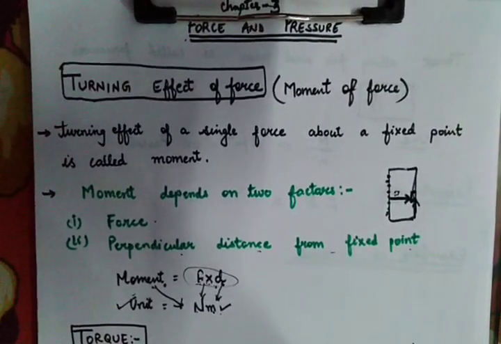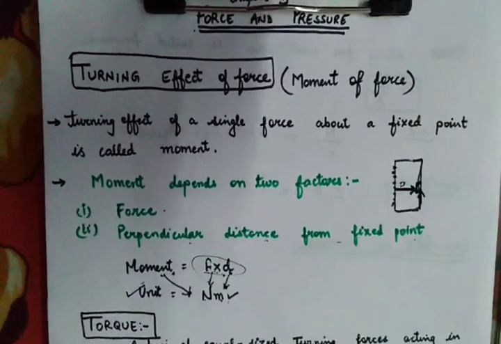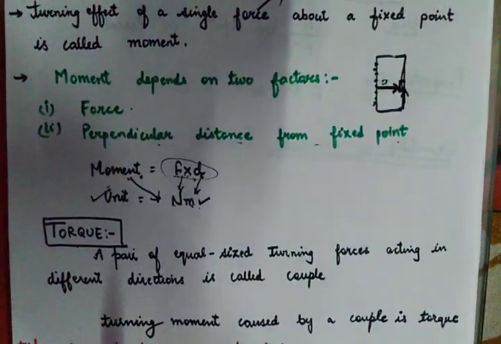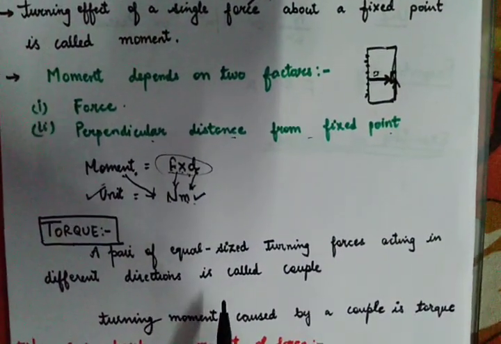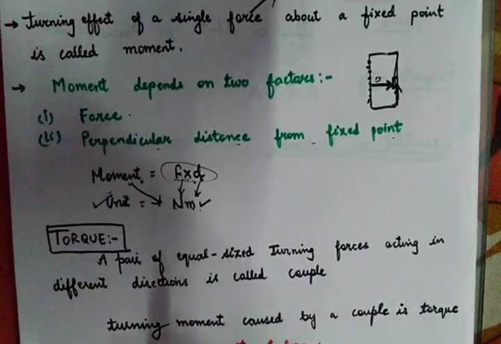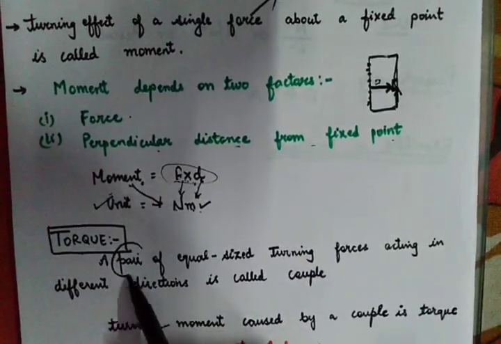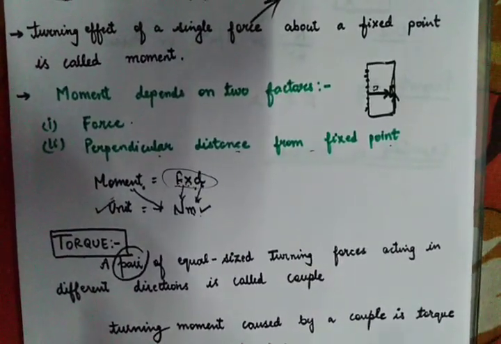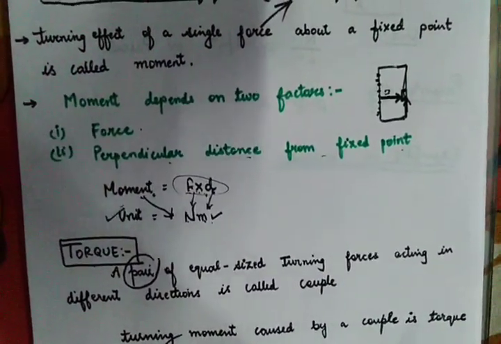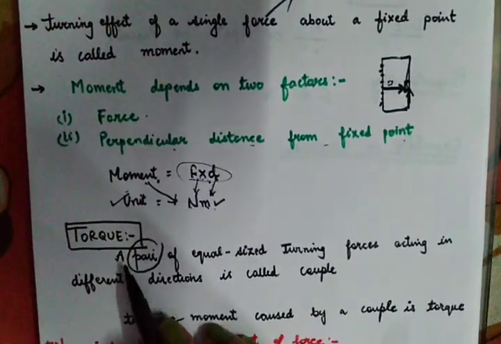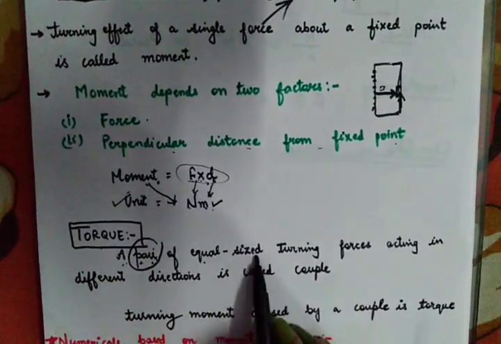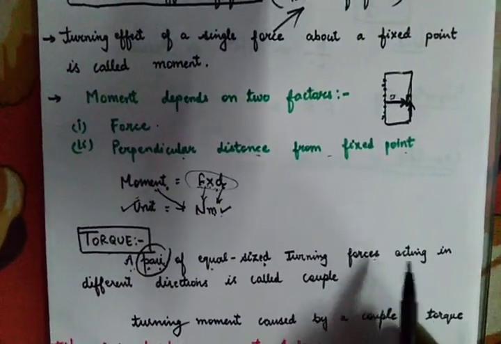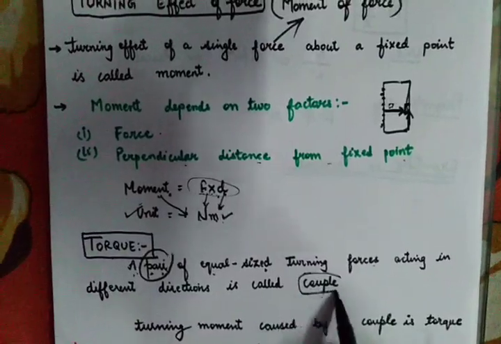It means the same. Now let's talk about torque. When we were talking about moment, we had the discussion of a single force. Here one thing is going to change, and that is, here I am going to talk about a pair of forces. That means two forces will be acting this time, but in different directions. So when a pair, that means two forces of equal size, are acting and producing some action, that is known as the couple.